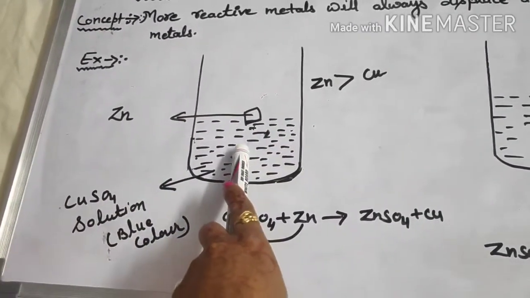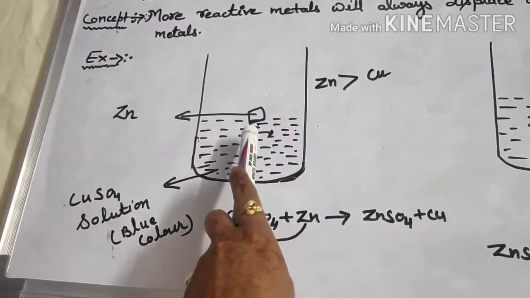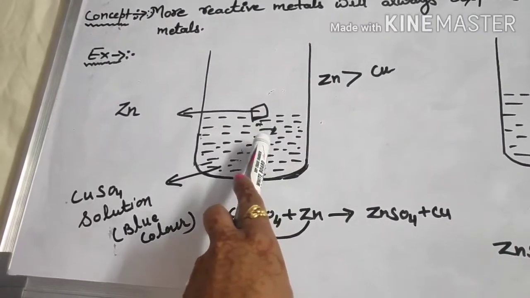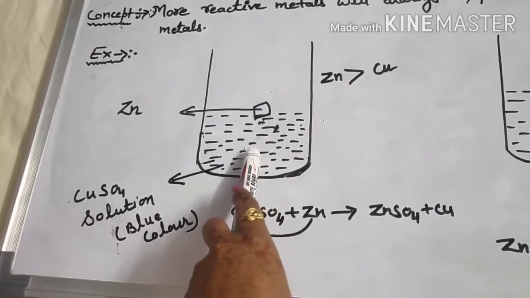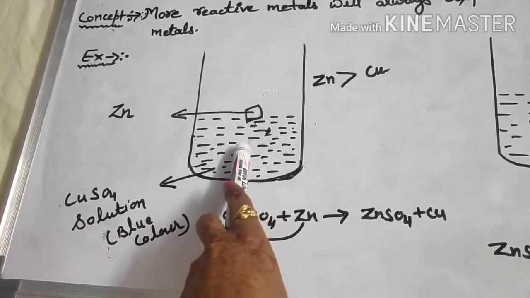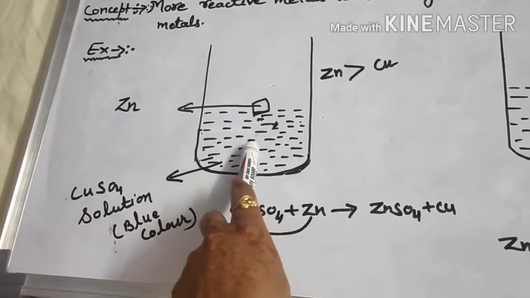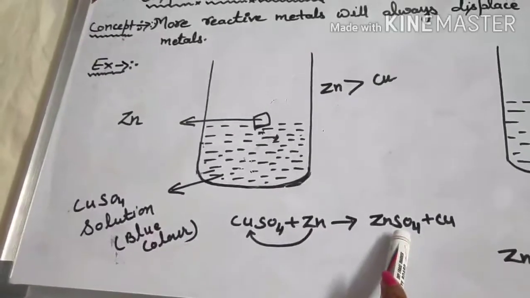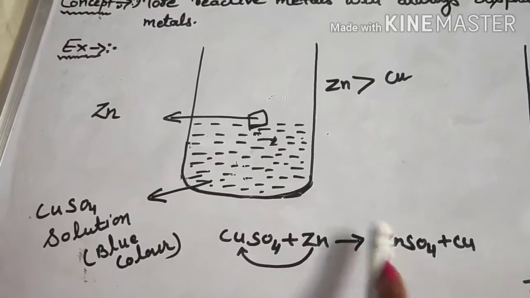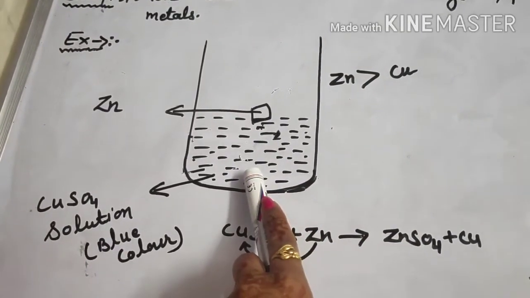The color of zinc is like white. Here also you see that the blue color fades. Why does it fade? Because a reaction happens and zinc sulfate forms. With the formation of zinc sulfate, the color of the copper sulfate solution fades.